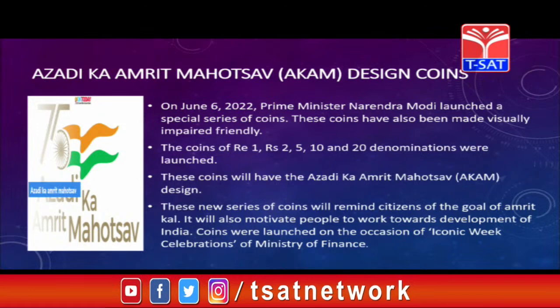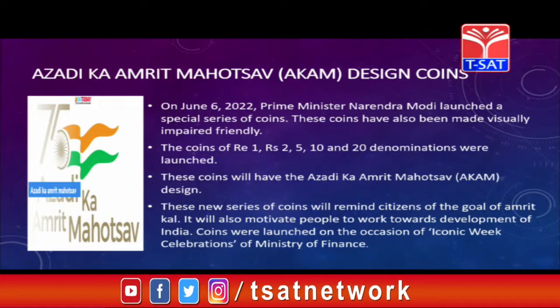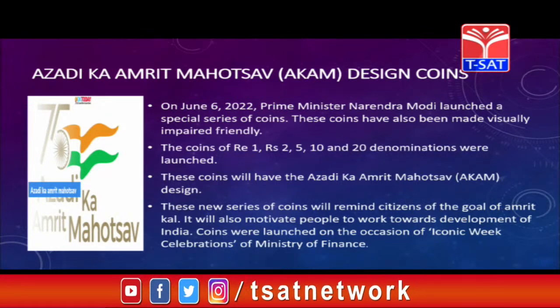These coins have been made visually impaired friendly, and that is their significance: visually impaired people can also recognize these coins. The denominations are 1 rupee, 2 rupees, 5 rupees, 10 rupees and 20 rupees.